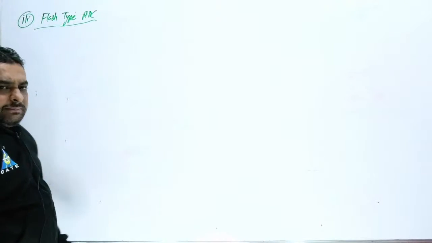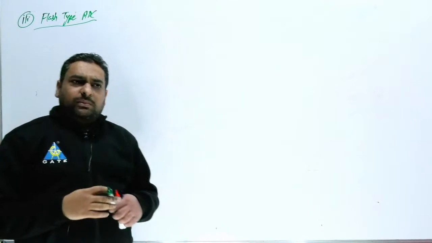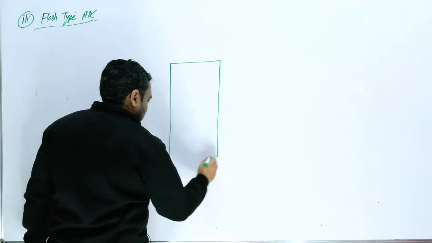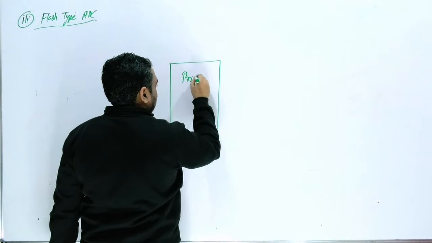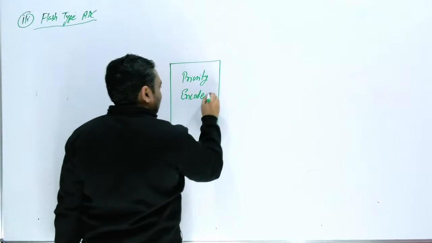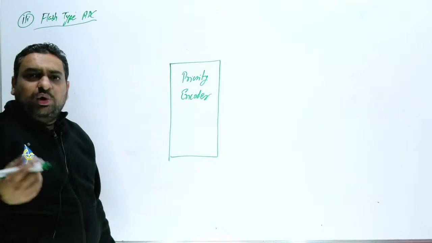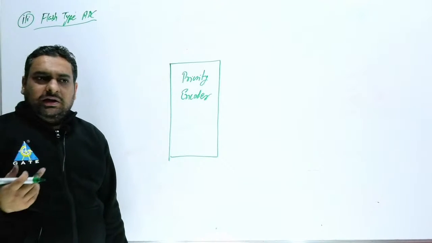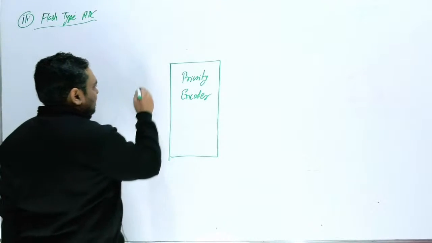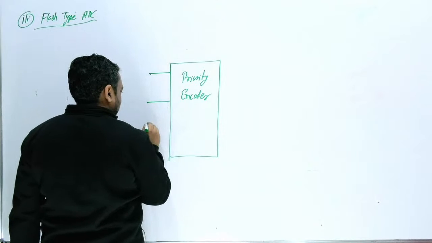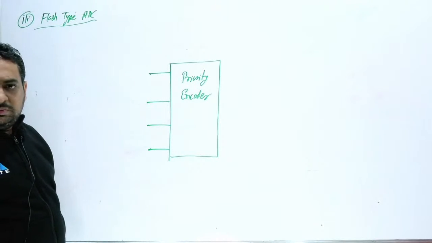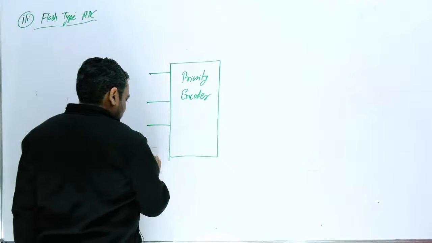Okay, so in flash type ADC, exactly what do we have to do? Here we have to use a priority encoder. Suppose I am going to use a 4-bit encoder size; the decoder size is n cross 2 to the power n, here 2 to the power n cross n. Suppose I am going to use 4-bit. This is 1, 2, this is 3, and this is 4. Okay, now this number, this is 4-bit.